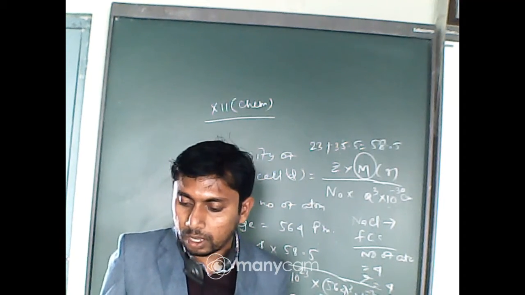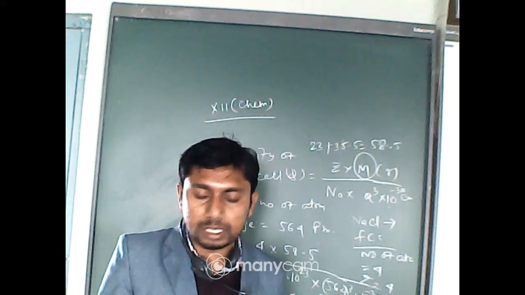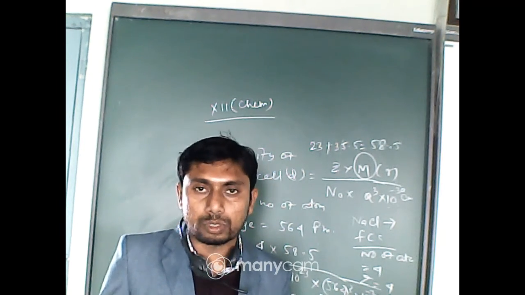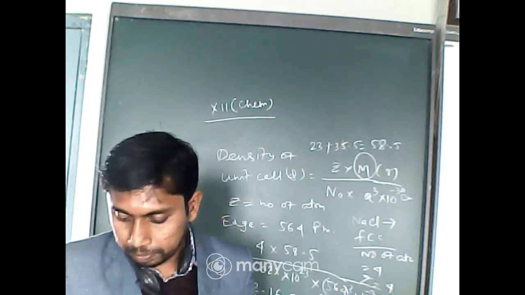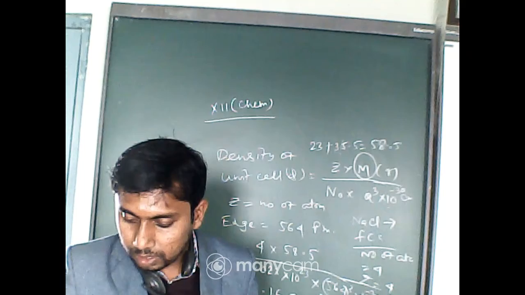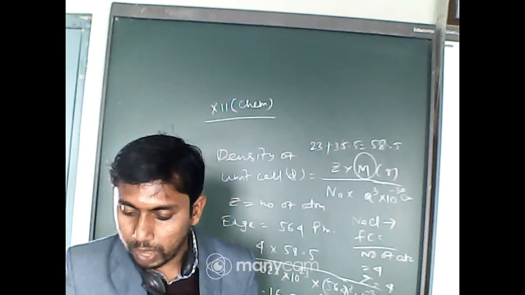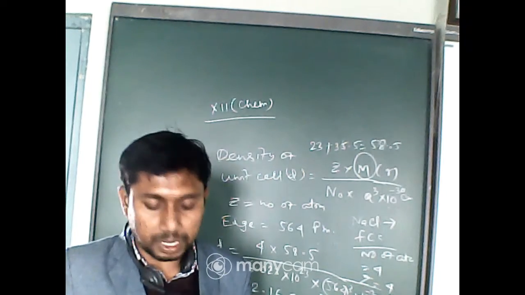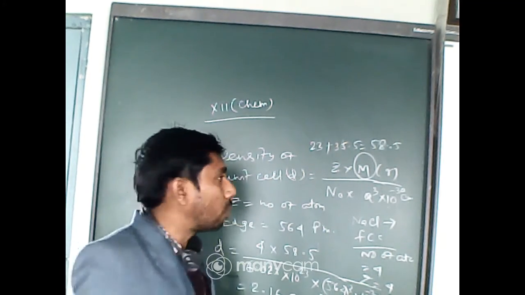Here 200 gram has this number of atoms, and the edge length is given, so you have to calculate the density, but the molar mass is not given. This is an unknown element.